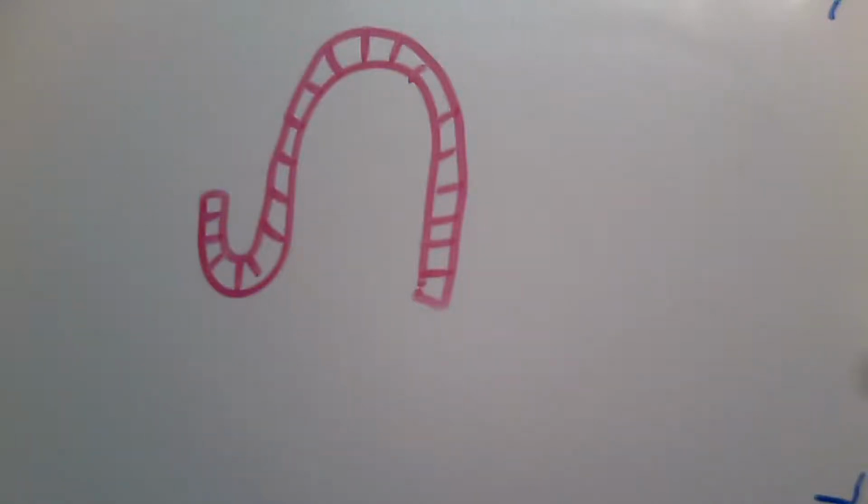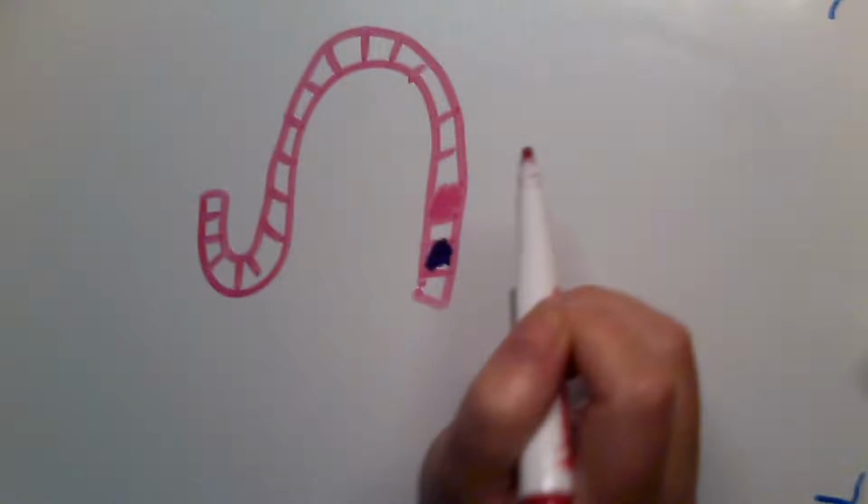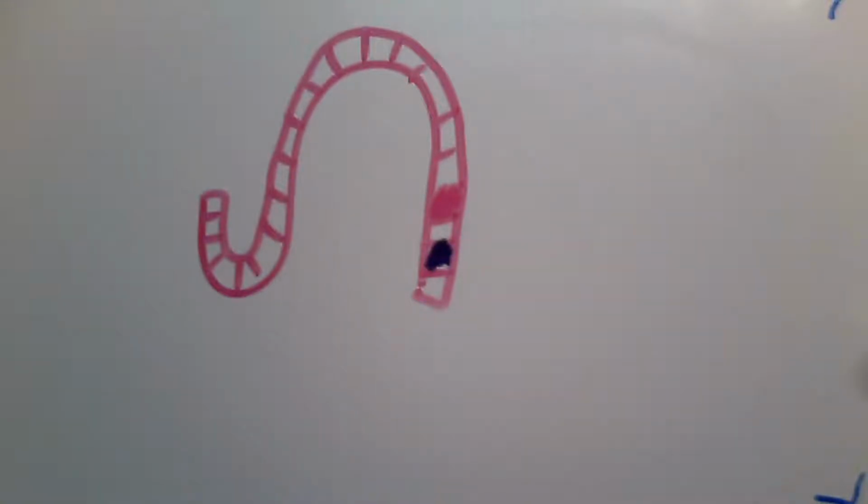Recall that the stomach wall is lined with special cells. Some of those cells are going to be responsible for creating mucus. Those are goblet cells. Some of the cells are going to be responsible for creating the gastric acids. Those are the parietal cells. And some of the cells are responsible for creating pepsinogen, which is actually going to be a precursor to one